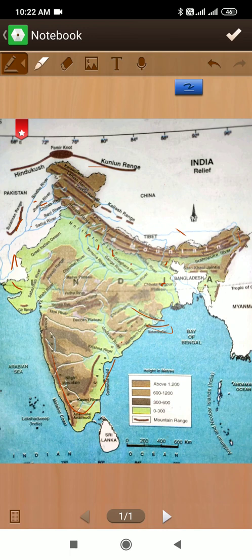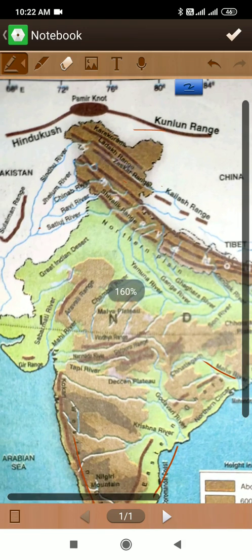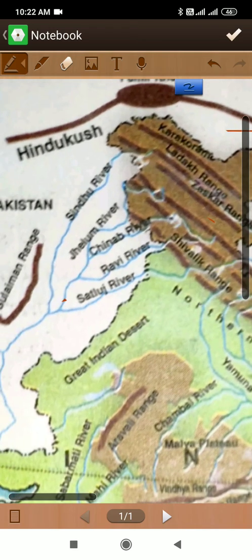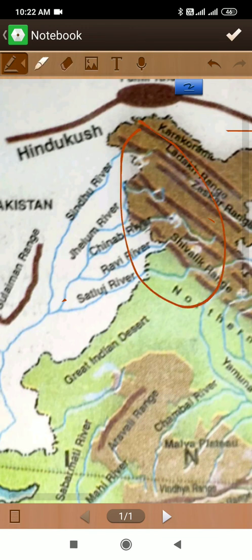Now, the Sindhu river and its tributaries. Here in the map you can see the Sindhu River and its tributaries Jhelum, Chenab, Ravi, Bias and Satluj. These rivers are the tributaries of the Sindhu River and originate from the Himalayas. So from here these rivers originate.